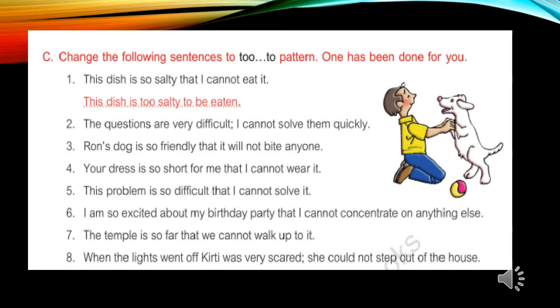Now see the question number third. Ron's dog is so friendly that it will not bite anyone. Its answer will be, the Ron's dog is too friendly to bite anyone. Now see the question number fourth. Your dress is so short for me that I cannot wear it. Its answer will be, your dress is too short for me to wear it.